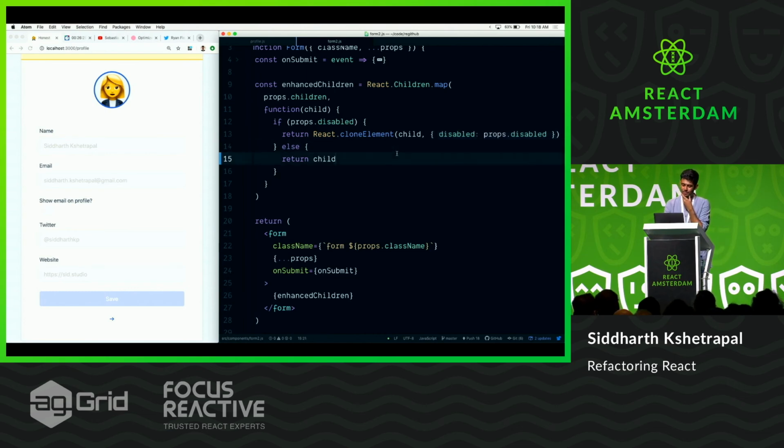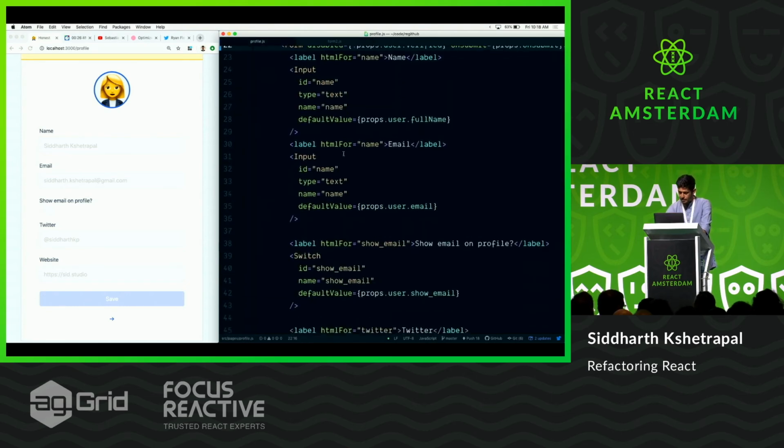Every time you see React.cloneElement, it's a code smell. Not saying it's a bug, calm down, but it could be a bug, right? There is a problem. There could be a problem. So the thing to be aware of is, let me show you with an example.